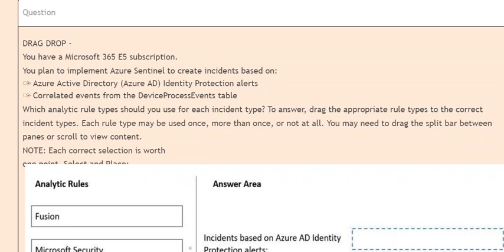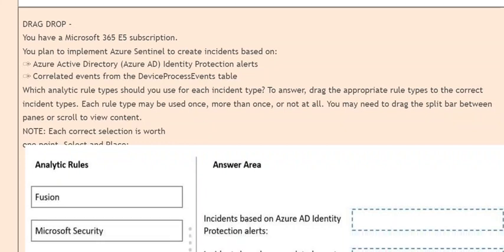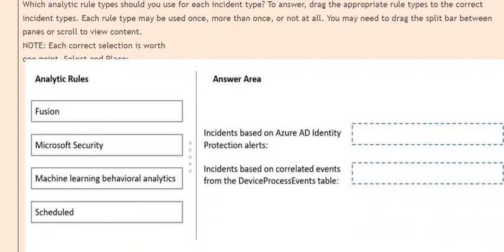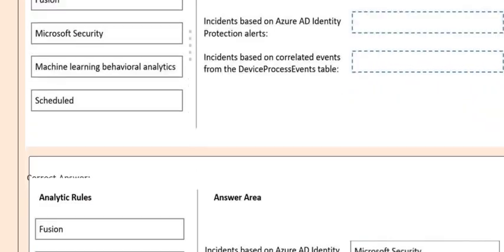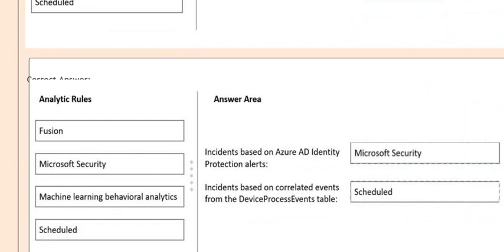You may need to drag the split bar between panes or scroll to view the content. This is the instruction for the real exam. Now this is the answer area. And this is the correct answer.